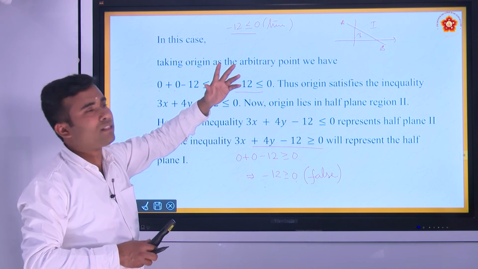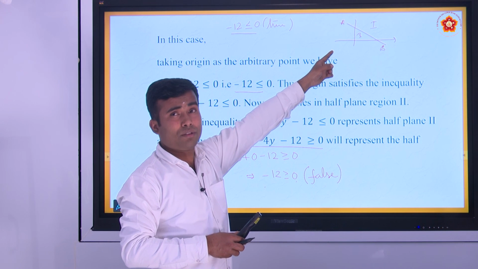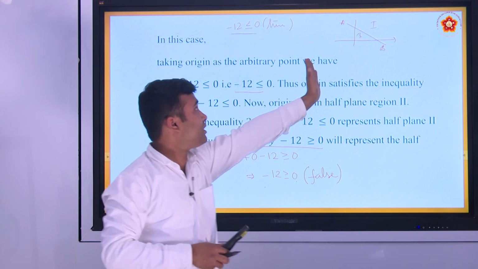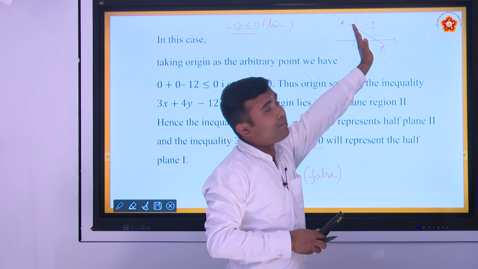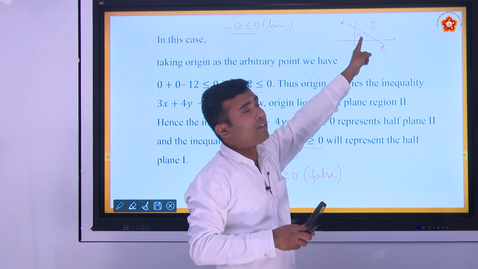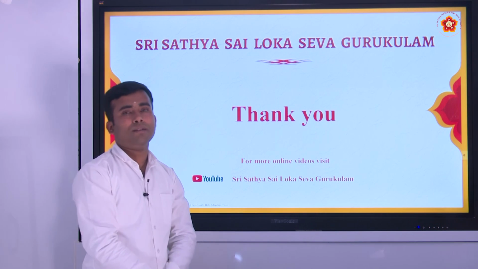Or you can say if it is false when you put x equal to 0, y is equal to 0, the solution will be away from the origin, that is above the line. If you get a true statement like this, you can say the solution is towards the origin. I hope you understand this.